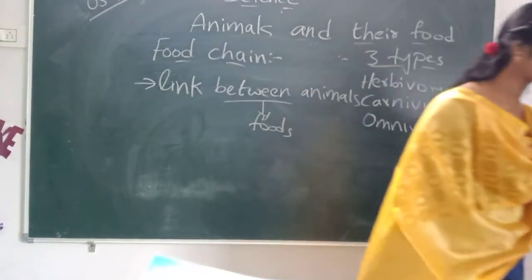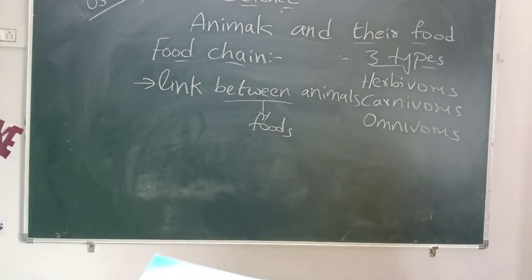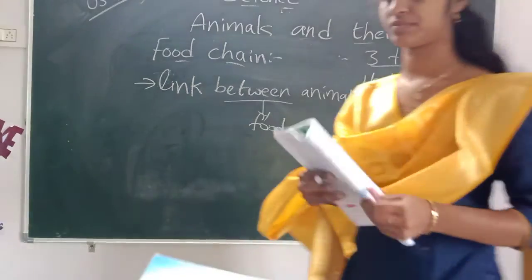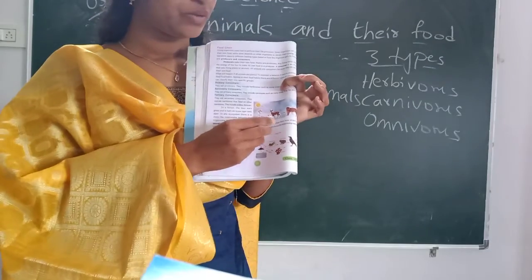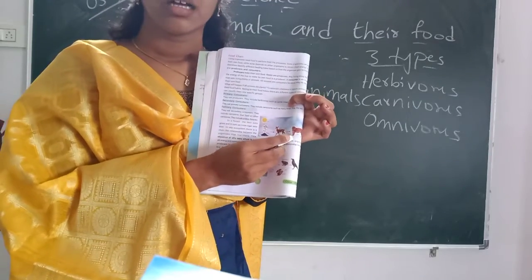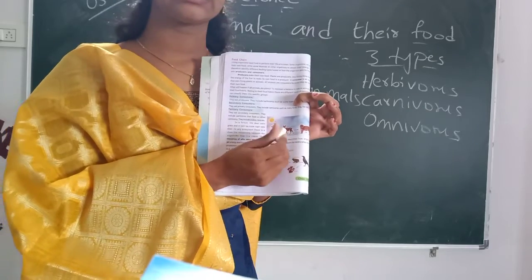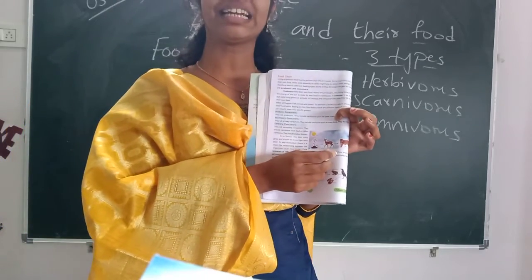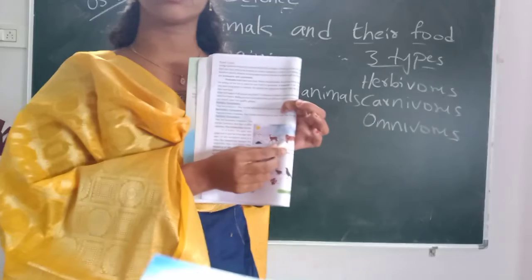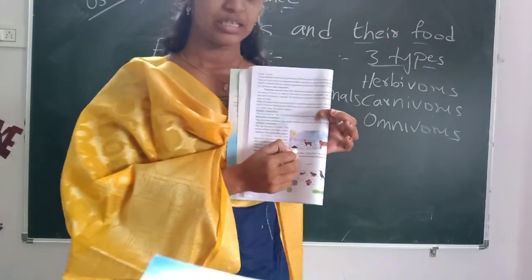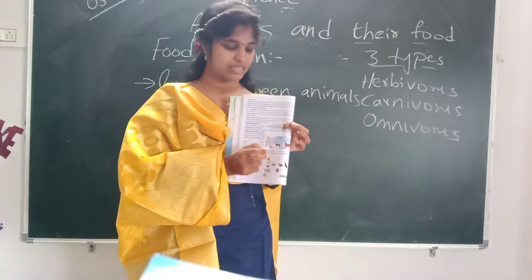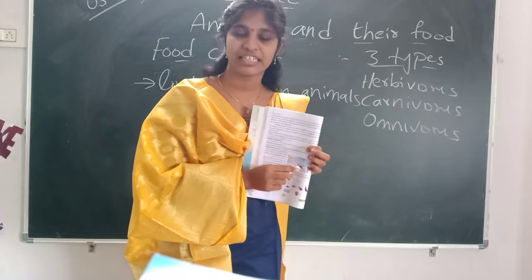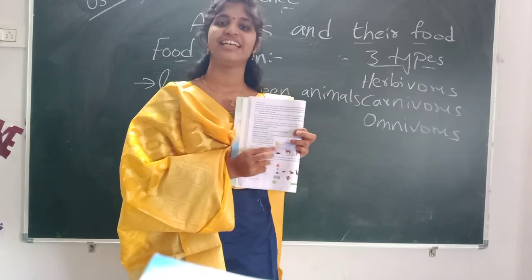If you see your textbook, deer eat plants. When it comes to the tiger, what happens? Tiger eats deer. Can the tiger or lion eat grass or plants? No, they won't eat. They will eat only deer. But deer eat plants.